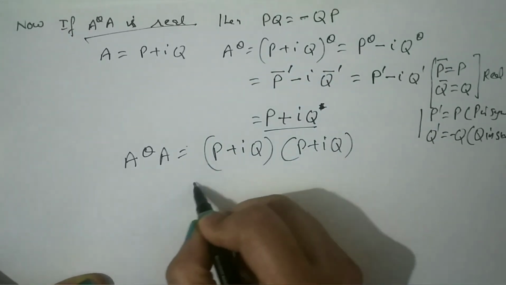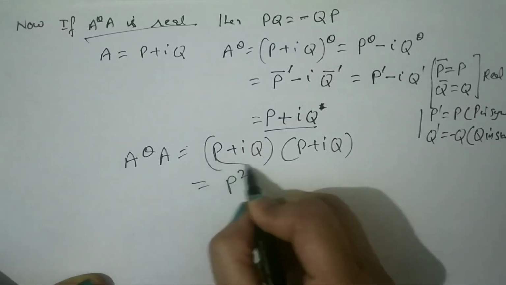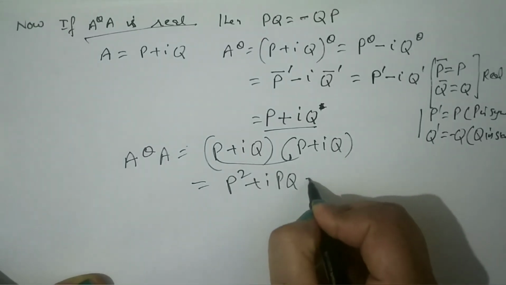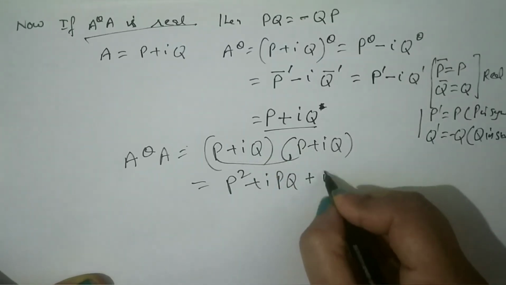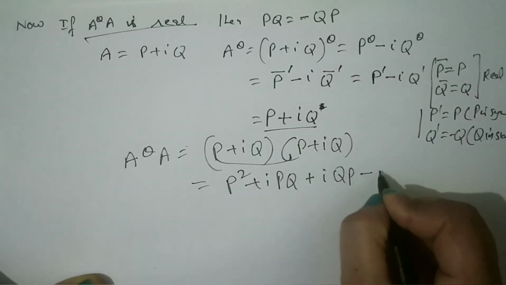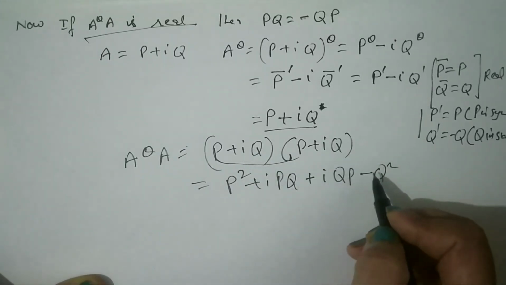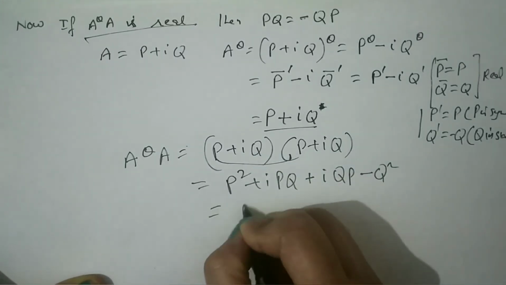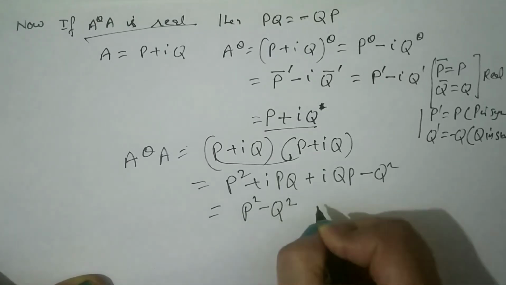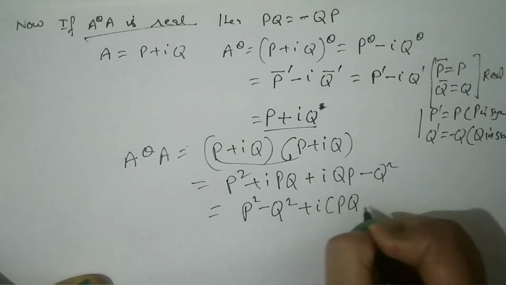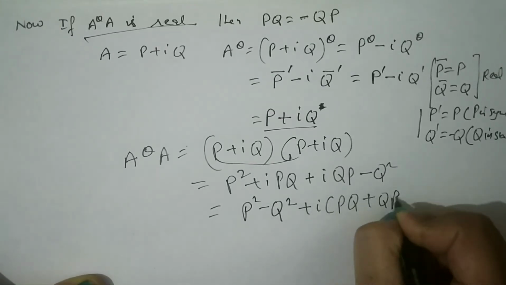Now we multiply these two, it will be P into P, P square, P into Q is iota PQ. Now the next term iota QP minus Q square, because iota Q into iota Q, iota square means minus 1. This will be the term. Now the terms that are in the real part are these, and in the imaginary part are these.